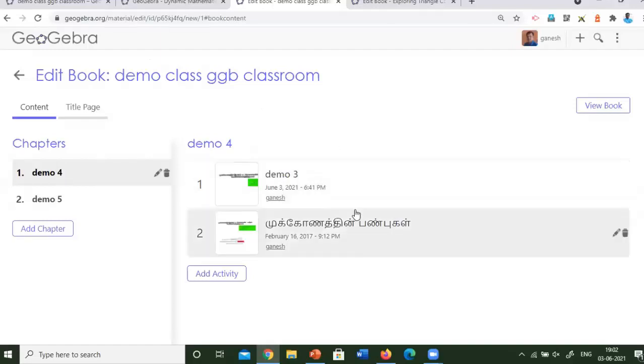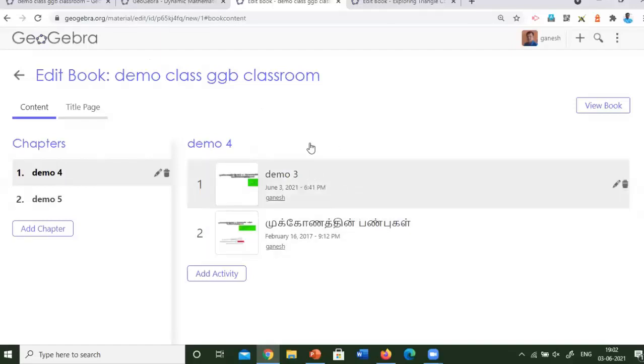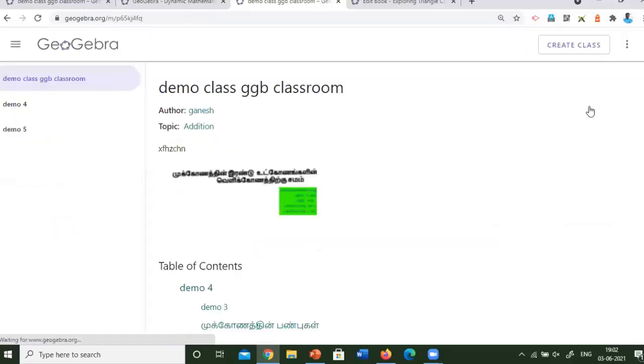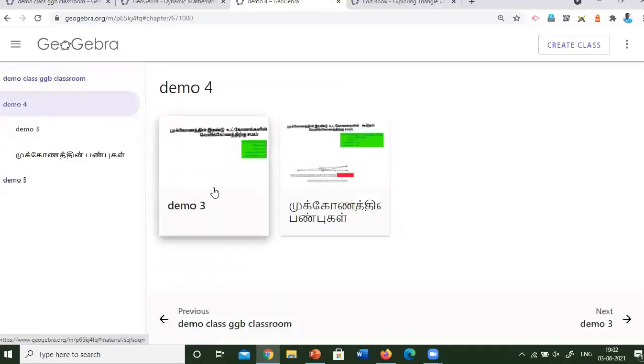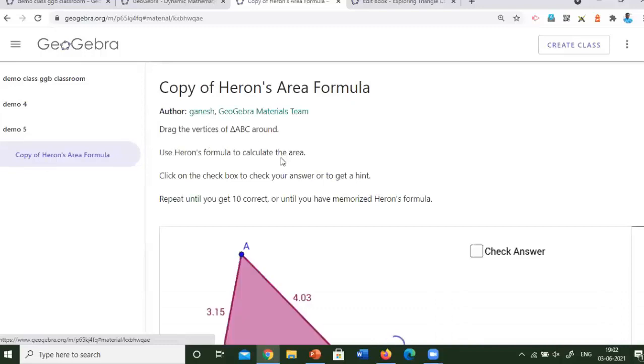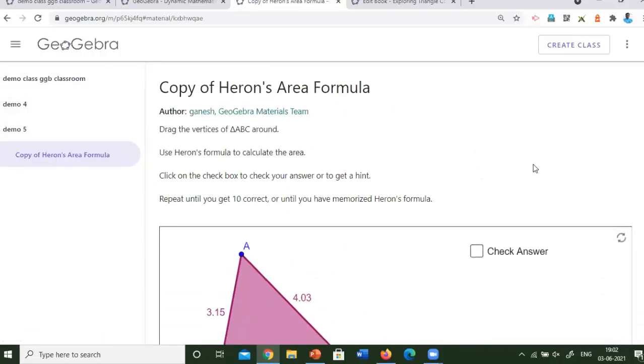What are the things we are going to give? Now I will show you how to conduct the classroom. For this, nothing else is needed. Just click on the view book option. Here you can see the demo class GGB classroom. The chapters demo 4 and demo 5 are here. If you click on demo 4, there are 2 tasks, and in demo 5, there is 1 activity. This is the whole thing we are going to give the students to explore themselves.